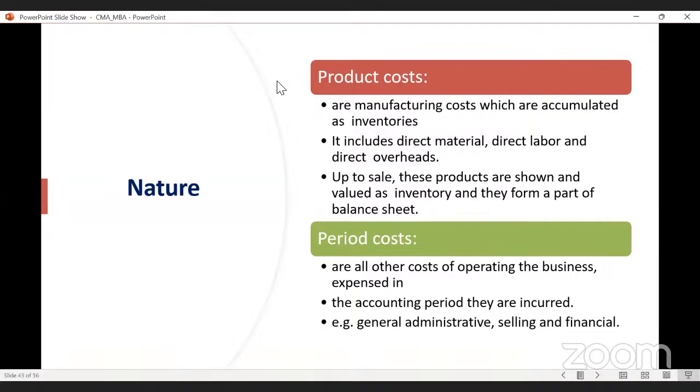Sir, can you please come again for mixed cost? Mixed cost means partly variable and partly fixed. So you can say, sir, if I'm not wrong, mixed costs are the costs that contain both variable and fixed cost, right? Yes, variable and fixed cost, definitely. Some portion belongs to fixed and some portion belongs to variable. Yes, sir. Got it now. Okay, sir. Thanks.